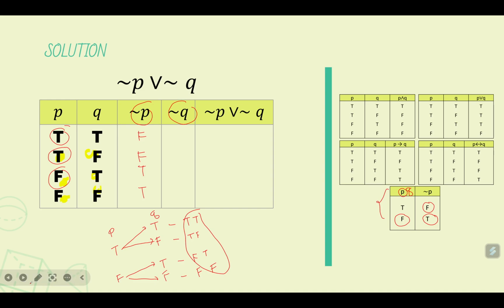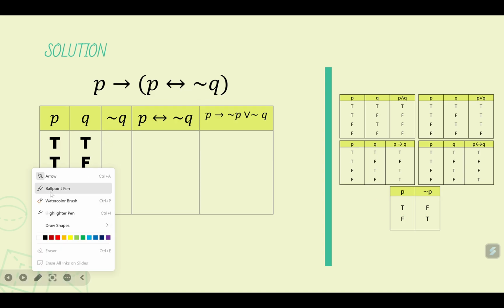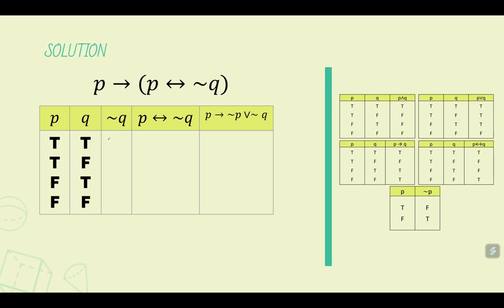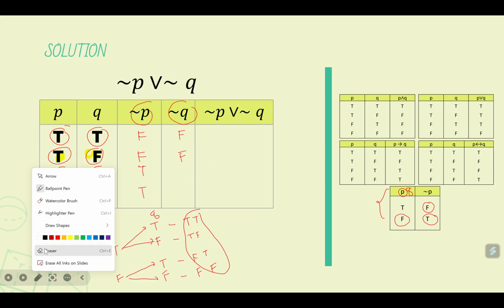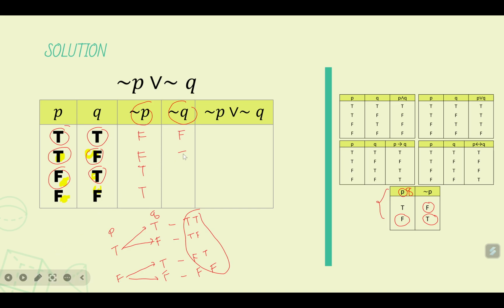So from there, we see that the true value, okay, the true value, where is it now? We move. Okay, so since Q is true here, its negation is false, and then Q is false, its negation is true, sorry. Okay, this one here, where's the eraser? Eraser.